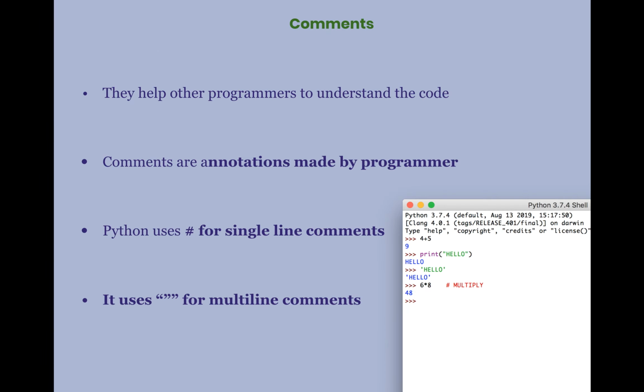Next we will see about comments. These comments are used by other programmers or other users to understand your code, what you have written. It is used as a help to your program. Whatever process you are doing can be commented using annotations. That is, comments are annotations made by the programmer, and for that you can use the hash symbol. This is the hash symbol for single line comments.